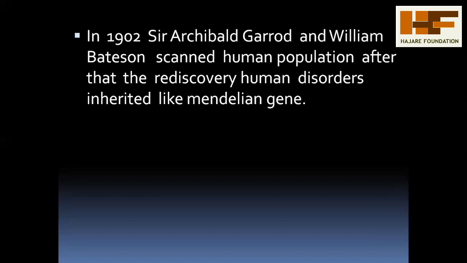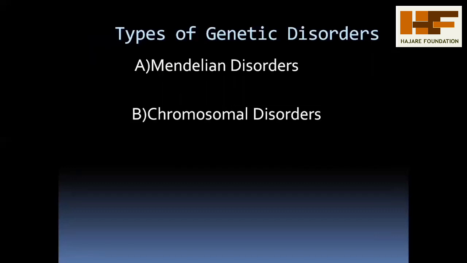This concept mainly depends on Mendelian work or Mendelian genes, and genetic disorders completely depend on the affected genes or affected DNA.